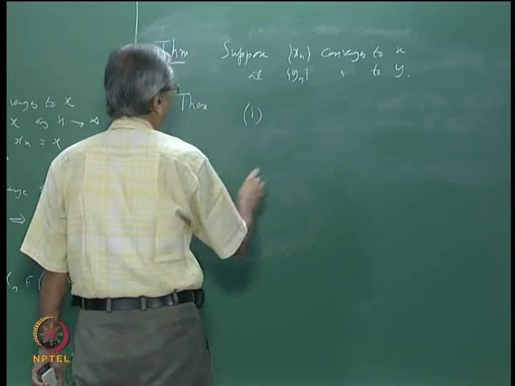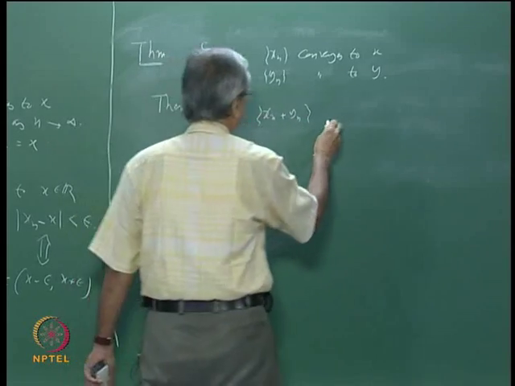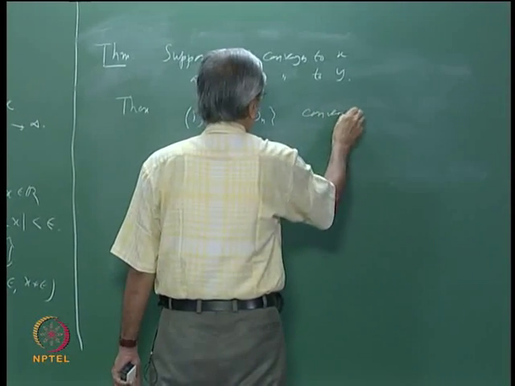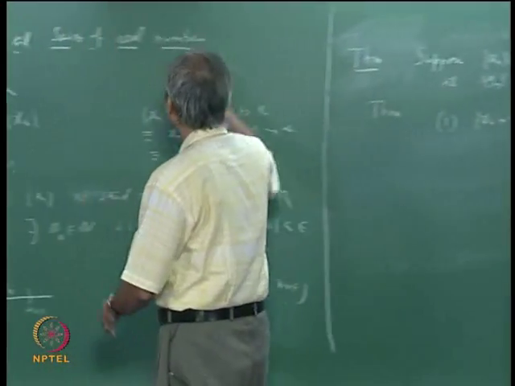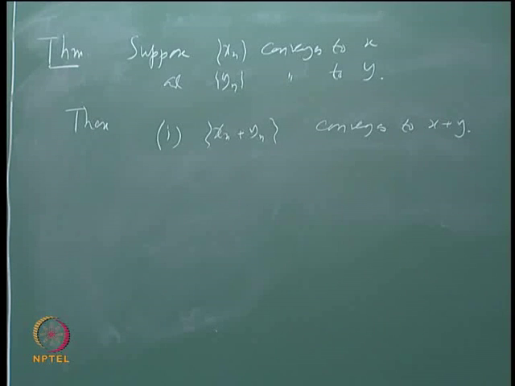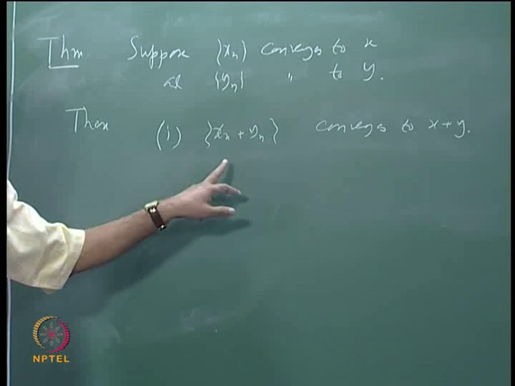Then first of all we say that xn plus yn, this sequence converges to x plus y. And you would have seen the proof of this several times, I will just quickly recall this, and all other things I will state without proof.